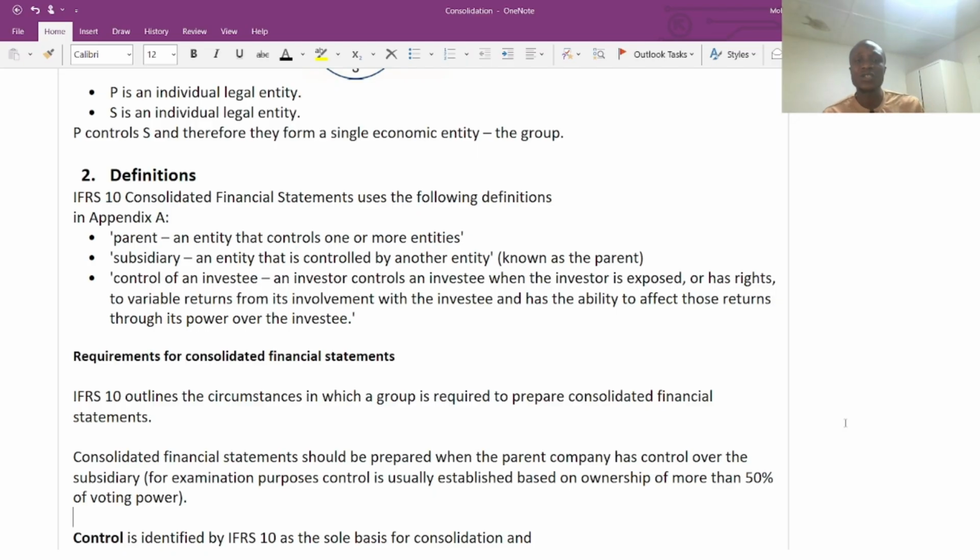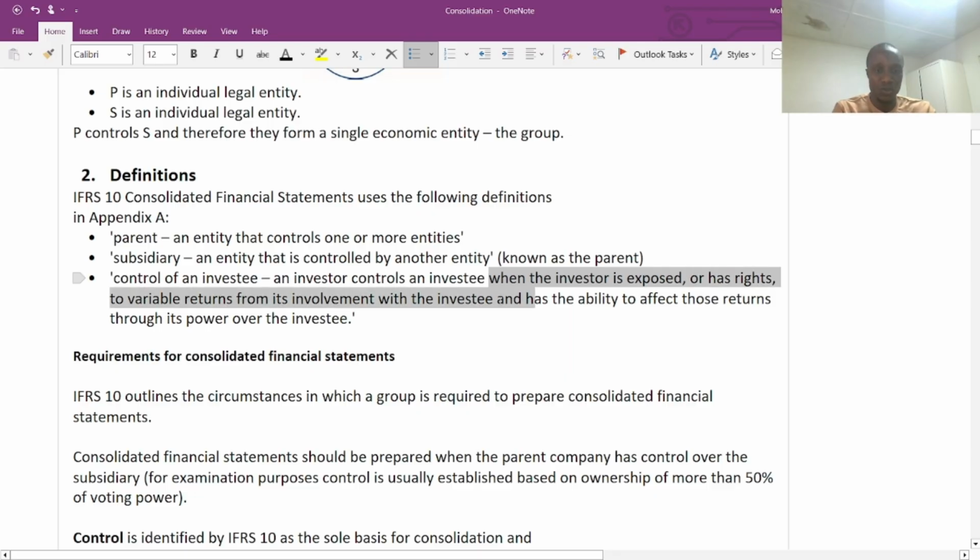Subsidiary, very important. An entity that is controlled by another entity is what we refer to as the subsidiary. That is, the parent company controls the subsidiary. So now, when we are talking about control of an investee, very important, an investor controls an investee, the parent company controls the subsidiary, when the investor is exposed to a variable return, or has the right to a variable return,